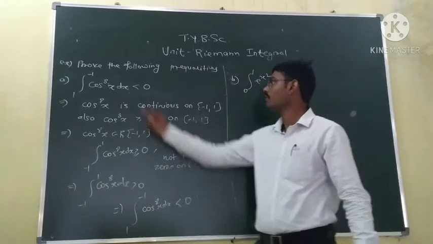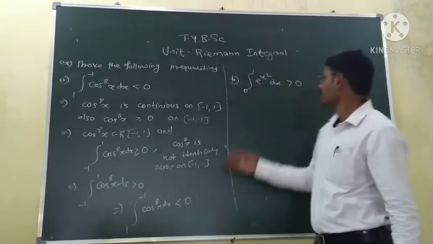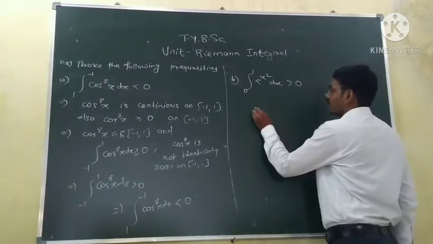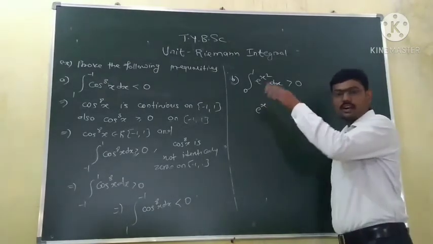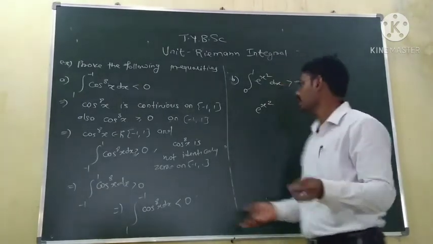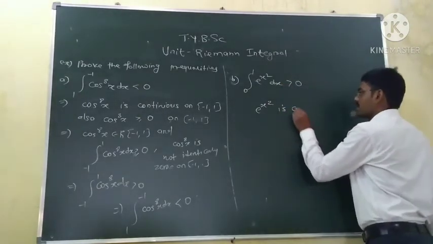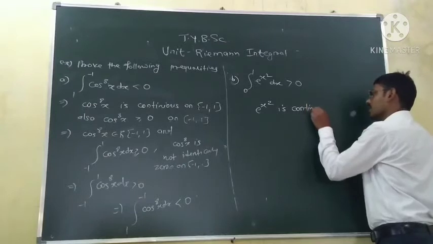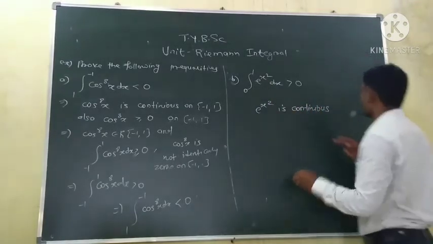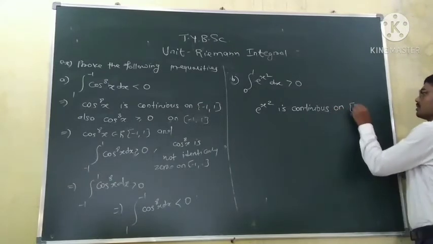So we have to prove this now. In a similar way we can prove this. We know e raised to power x square is a continuous function. It is always continuous. Actually, it is continuous everywhere in R, but we only have to focus on 0 to 1. It's continuous on 0 to 1.